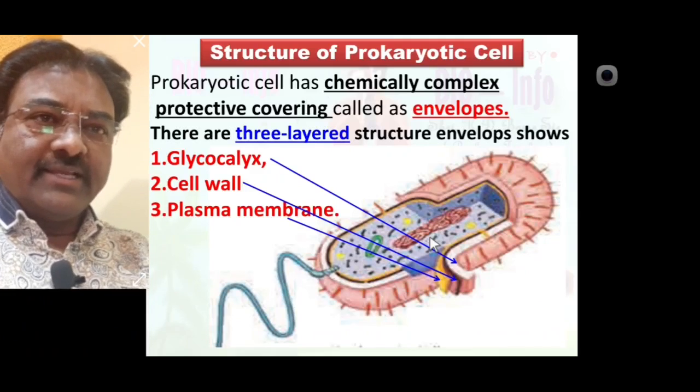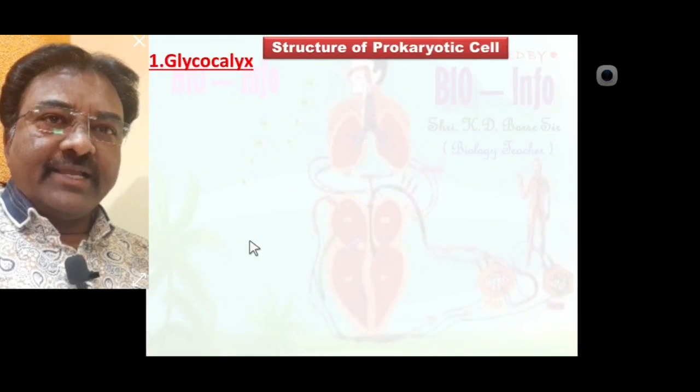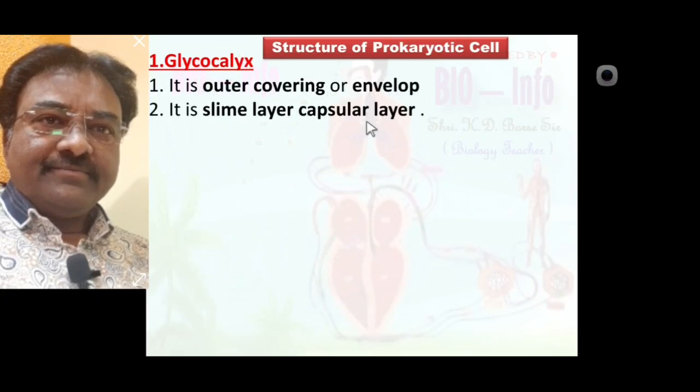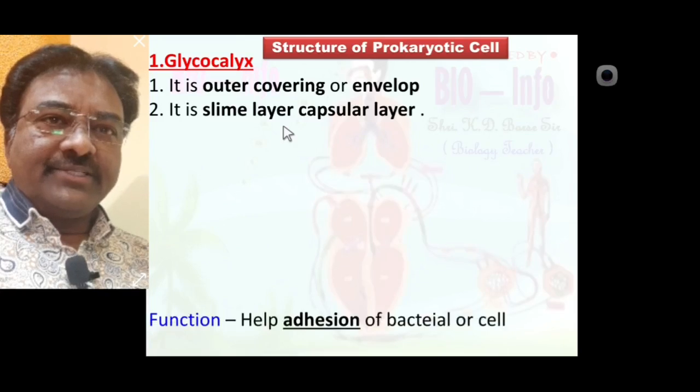Means in prokaryotic cell there are three envelopes: glycocalyx, cell wall, plasma membrane. We'll learn one by one in detail. First one is glycocalyx. What is glycocalyx? It is the outer covering or envelope of prokaryotic cell. It is a slimy capsular layer, because it looks like a capsule, a covering of protective nature provided to prokaryotic cell. Function: